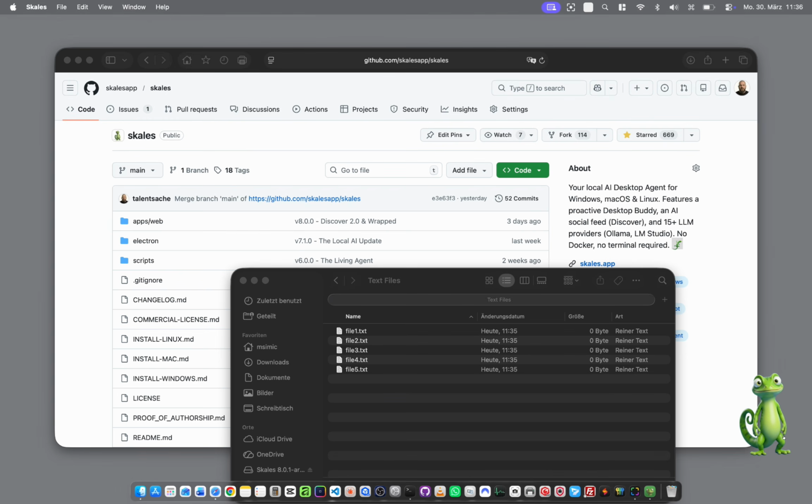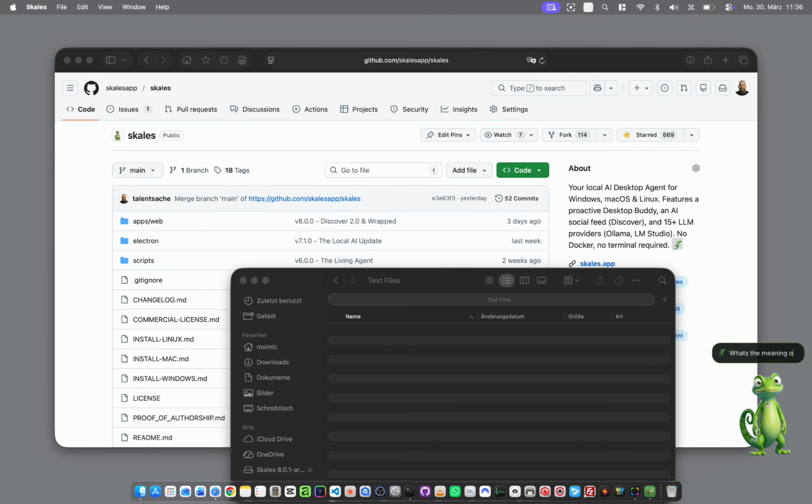Meet your desktop buddy. It floats on your screen and takes commands directly. I tell it to delete text files from my desktop. Before it touches anything, in safe mode, it asks for my approval. Every action, every time. I approve. No terminal, no drag to trash.